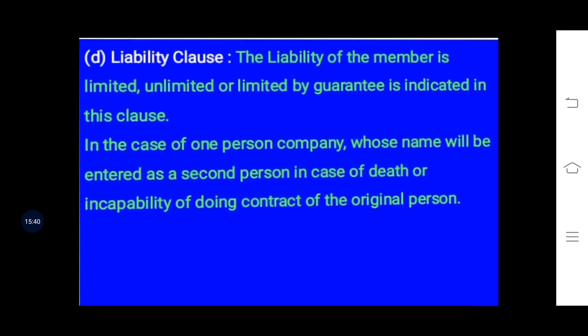So in the liability clause for a public or private company, they will mention the liability of its members, but in case of a one person company, the liability is with one person only, so they will mention the nominee of that company.